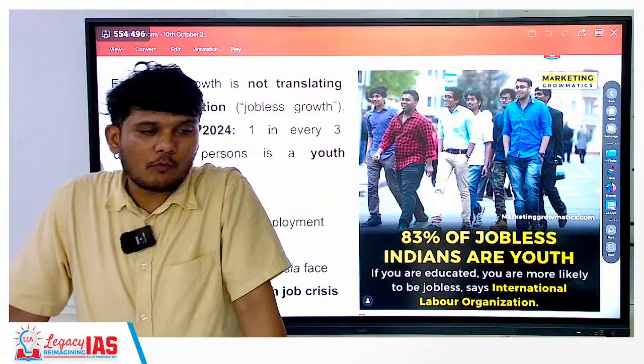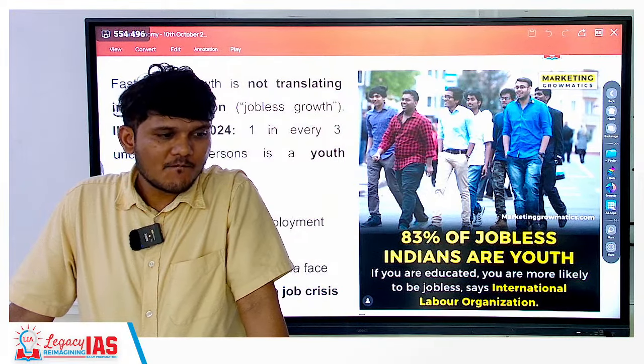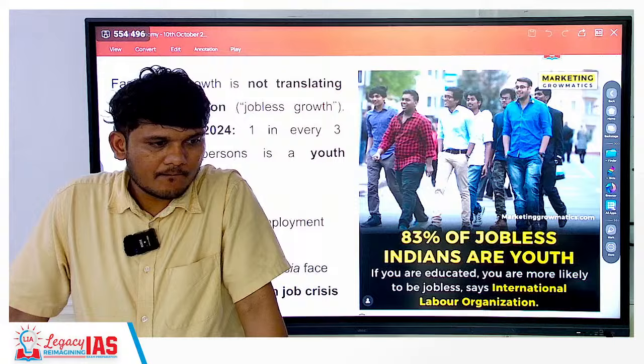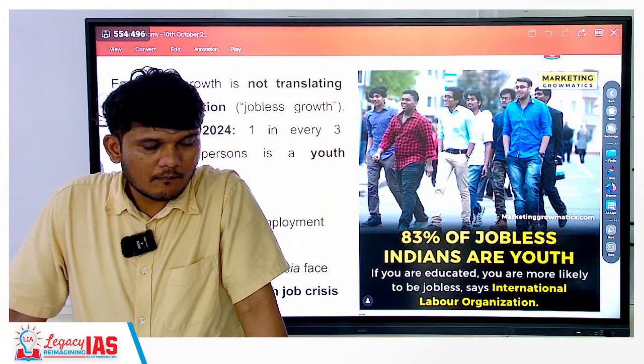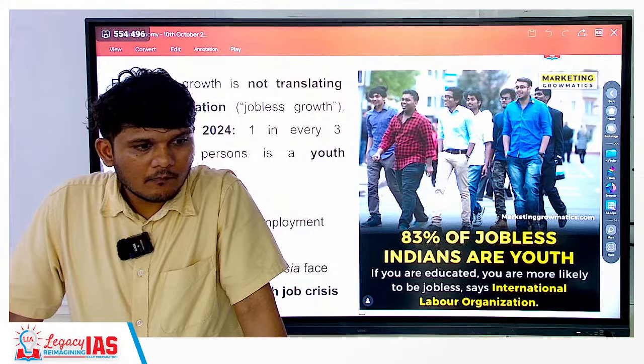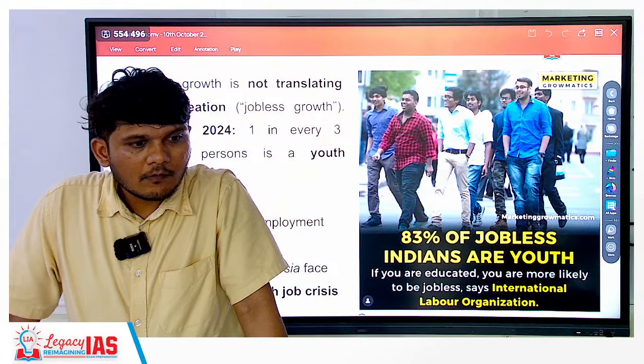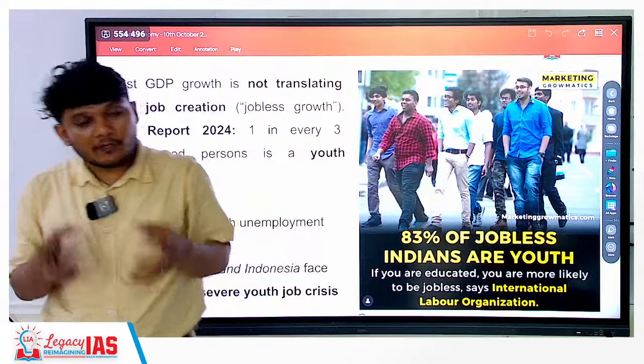What is capital output ratio? For 1 unit of capital, they will produce 3 units of output in the US. But for 3 units of capital, we are producing only one. That is why India's capital output ratio is high.